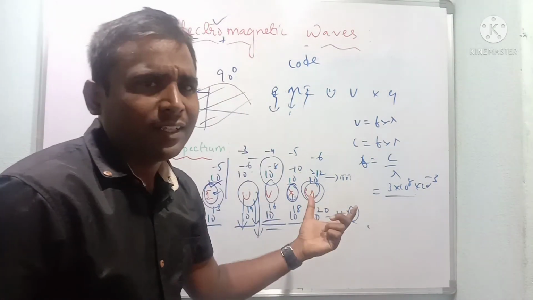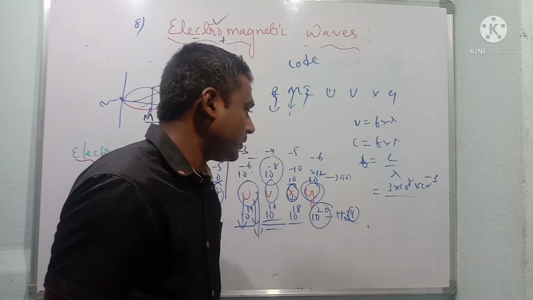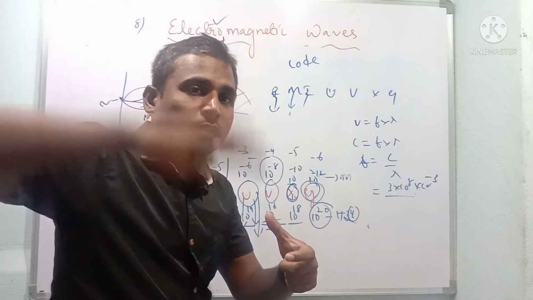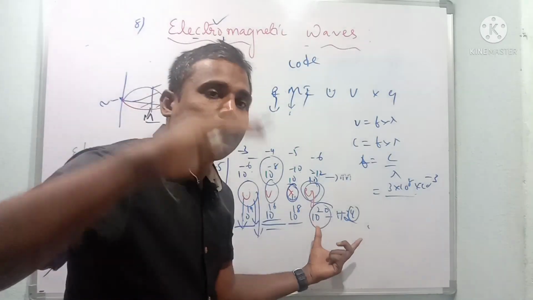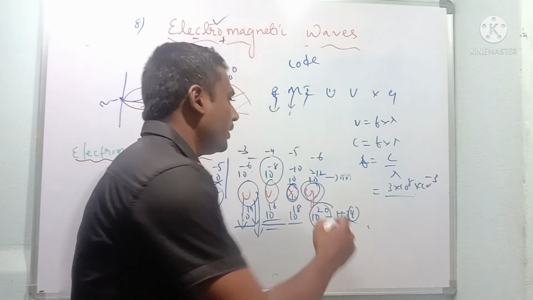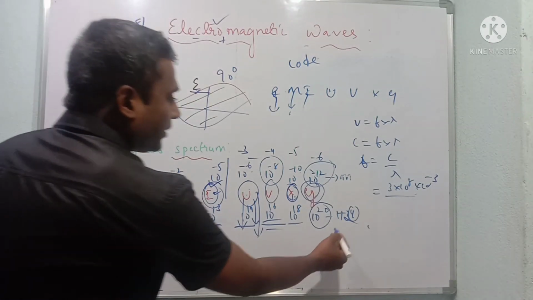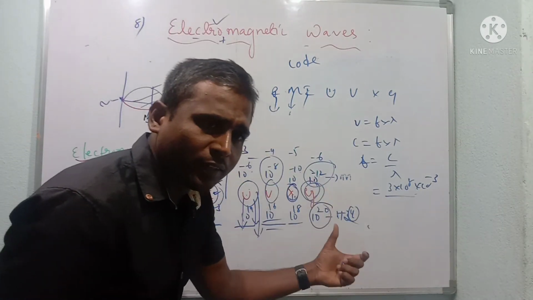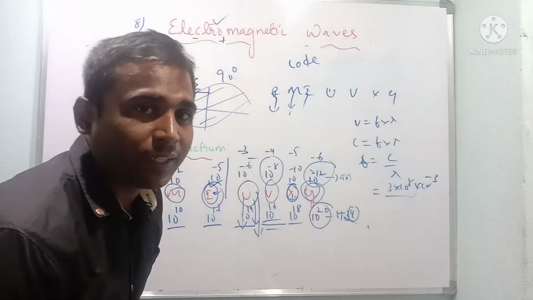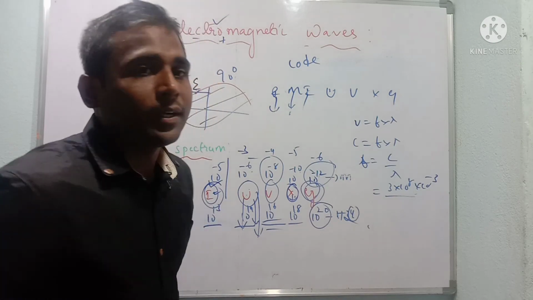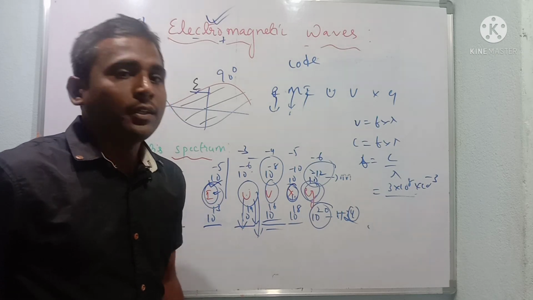Last but not least, gamma rays. These are very dangerous radiation, children. They have 10 to the power of 20 hertz. Imagine in 1 second they oscillate 10 to the power of 20 times. Highest frequency, you know that the number of oscillations per second is called frequency, and they have the lowest wavelength. In exams they often ask which has the highest frequency, that means gamma radiations, lowest wavelength means gamma radiations, highest wavelength means radio waves. You should remember. So this is all about electromagnetic waves.